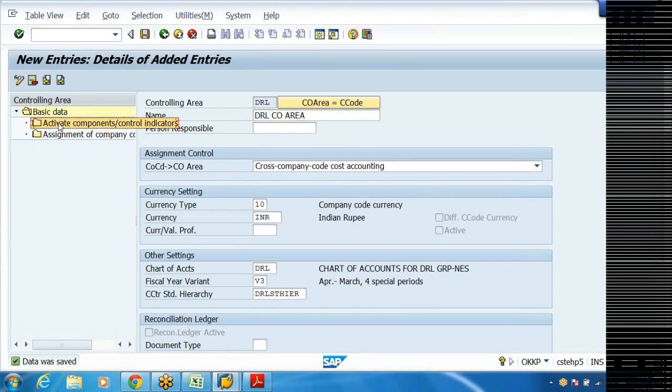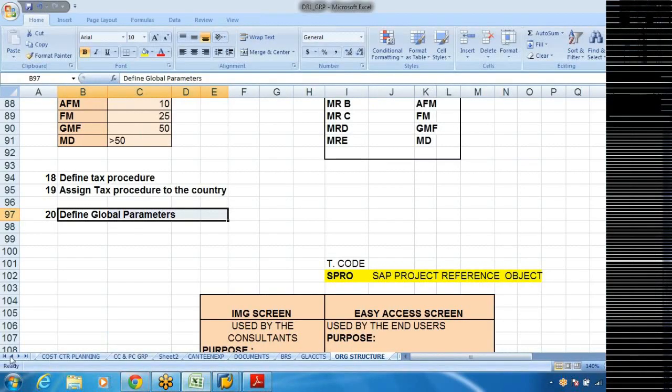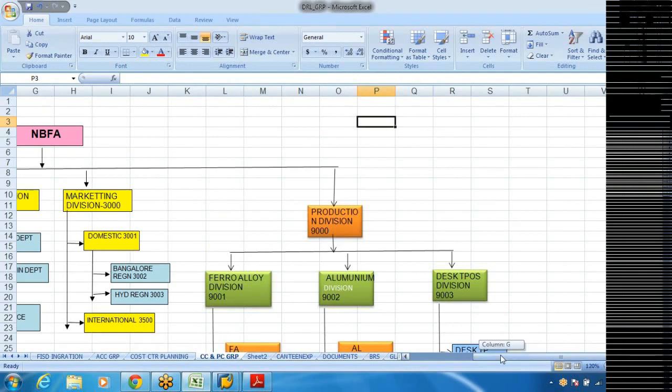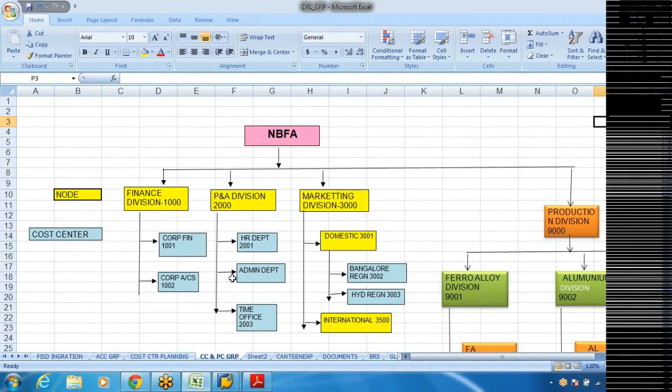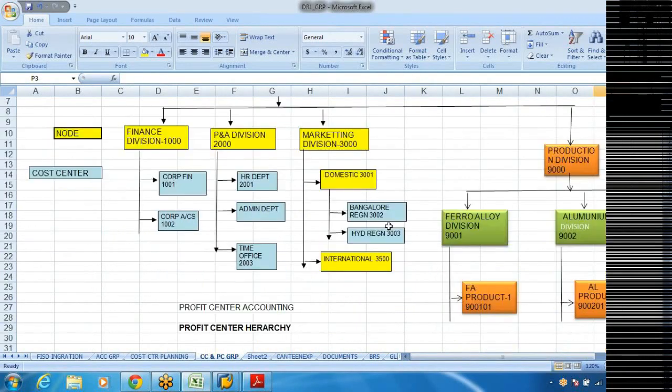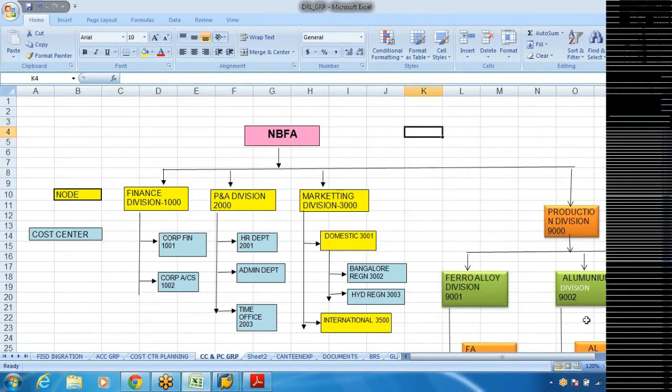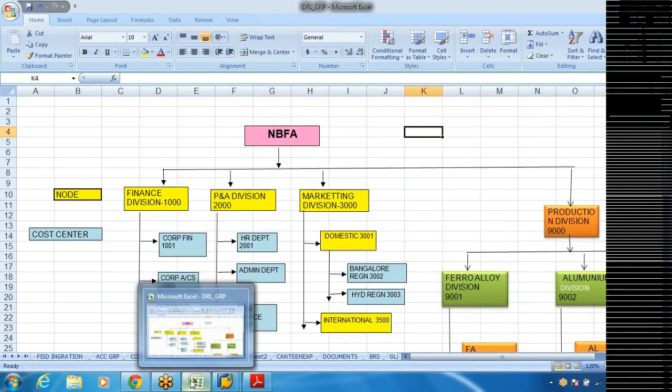Then the hierarchy, if you just give the name, it will take it directly. So this hierarchy is nothing but cost center hierarchies, etc. Like this we will create a hierarchy. The name of the hierarchy on the top we use. But anyhow, we'll see about hierarchy later when we go to controlling.